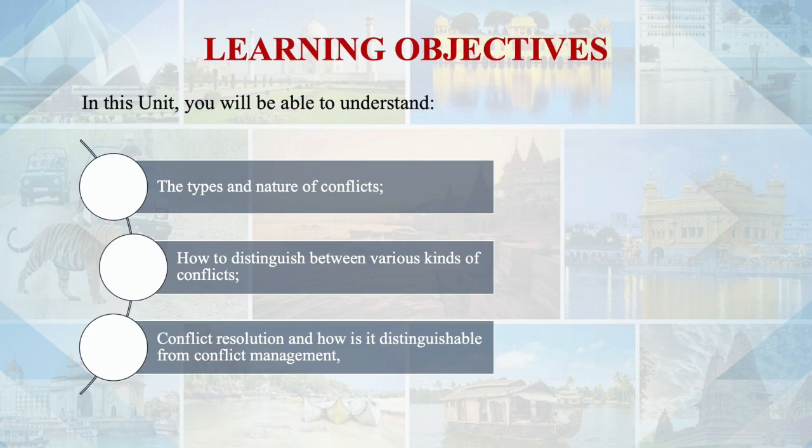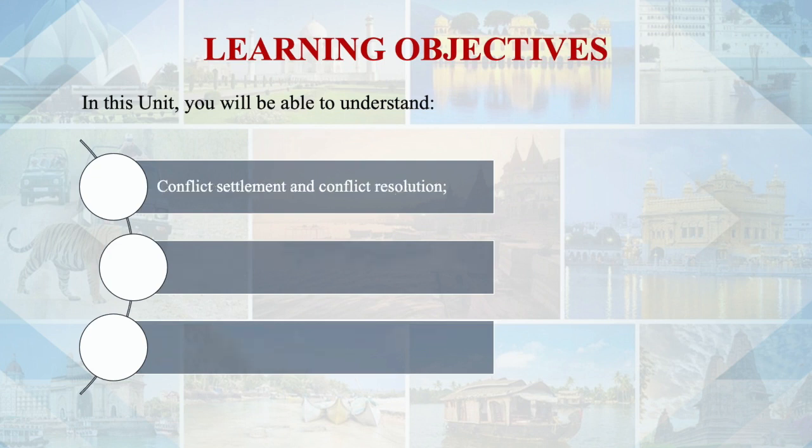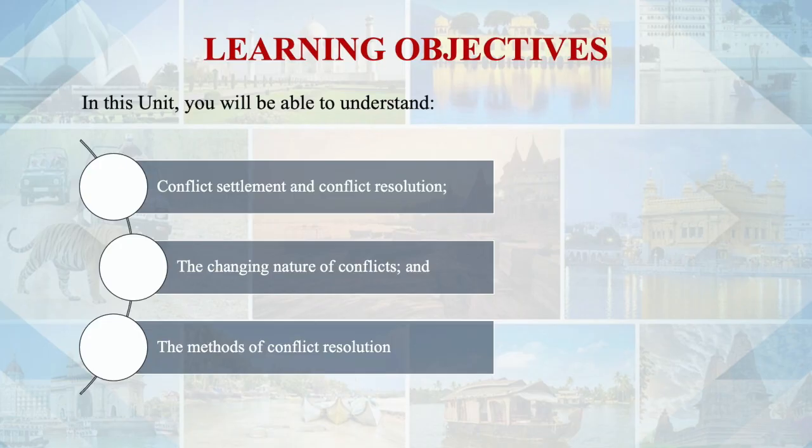After that, you will understand what is conflict settlement and conflict resolution. Then there is the changing nature of conflict and there are different methods of conflict resolution. So with the changing nature of conflicts, how there are different methods to deal with the conflicts towards conflict resolution, that you are going to understand, and that will be covered in this unit number 9.